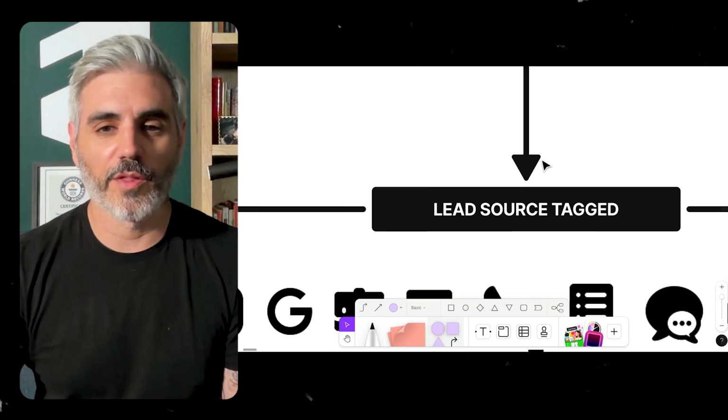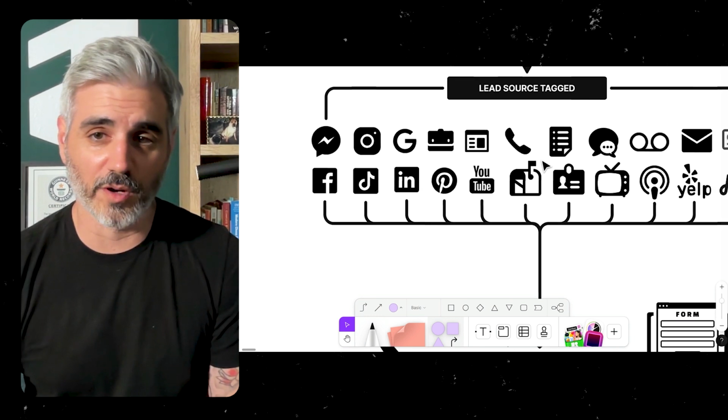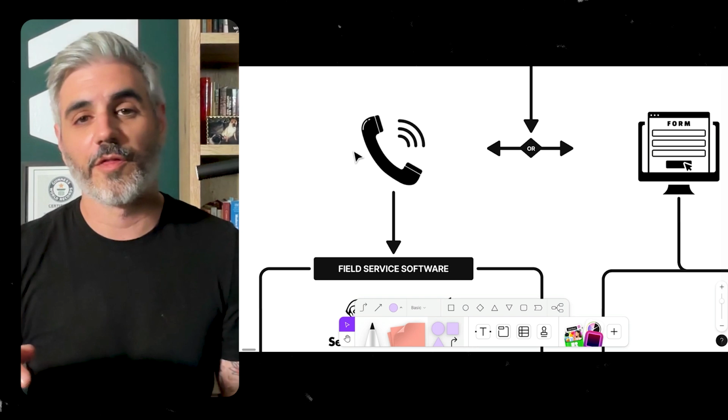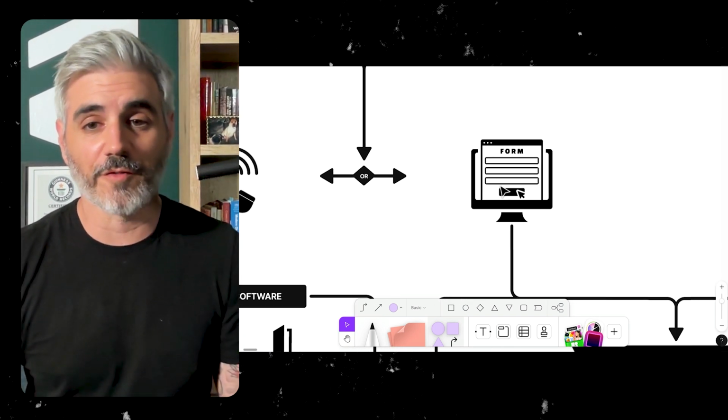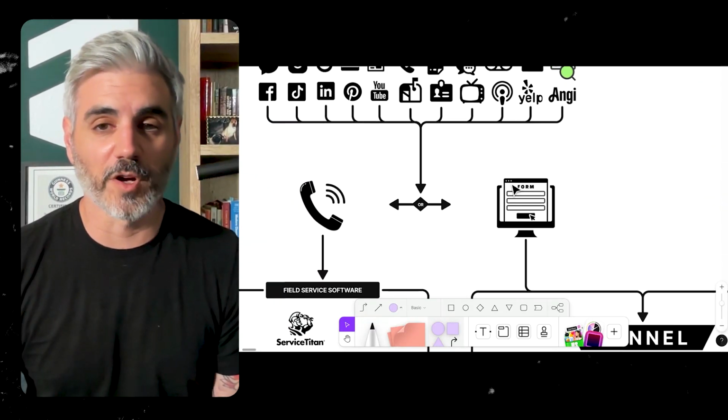So then what happens? The lead comes in and is tagged. This is one of the real benefits too of having a nice funnel, because you can see exactly where all of the sales are coming from, where all of the leads are coming from, how they're performing. We have advanced dashboards that we've built out called Clean Stats, and I can show you that in another video, but that's not important right now. People are usually coming into your life in a few different ways. They're either going to call the office, or fill out a form, or come in through a lead vendor like Angie, or if you're doing door knocking, you might do a demo on the spot. Those are basically the 4 ways that people come into your life.